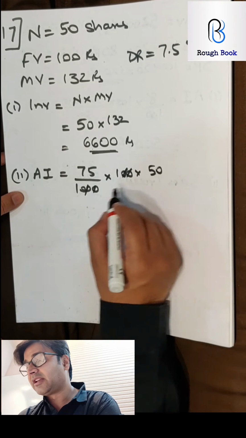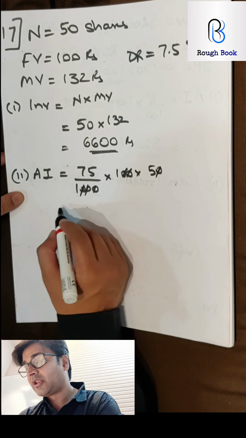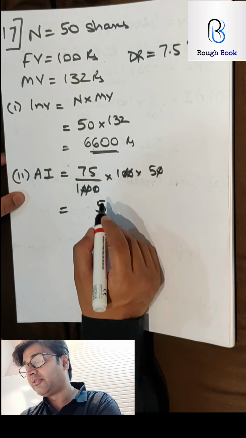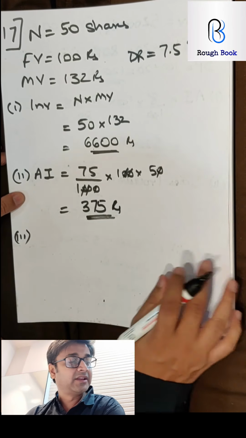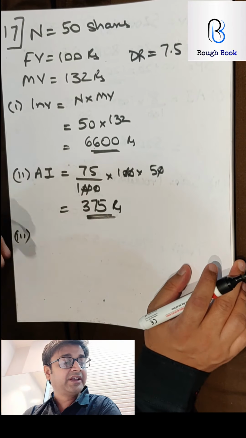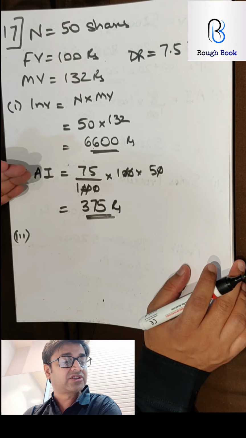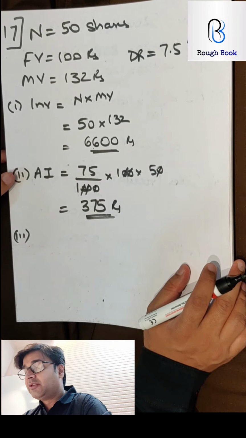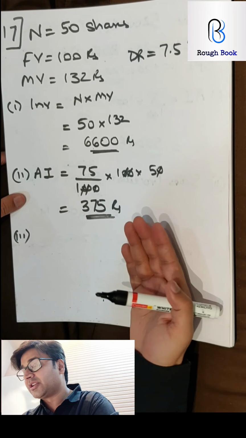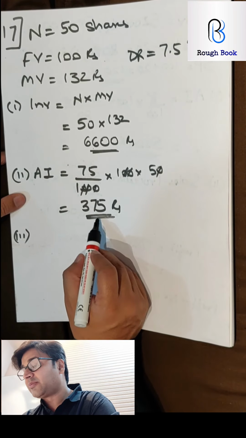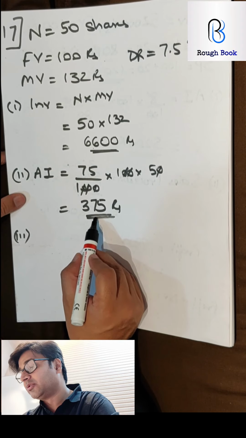So I shall get this as how much? 1 more 0 getting cancelled. So 5 5s are 25, 35, so 37, 375 rupees. And then the last part, if he wants to increase his income by 150, how much extra shares should he buy? He wants to increase the income by 150. So he wants more number of shares. So if the income has to be increased by 150, you have to add 150 to this.